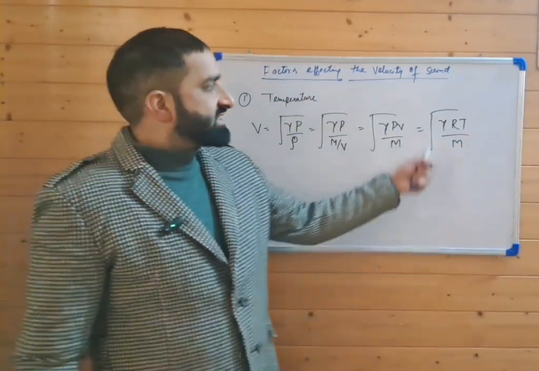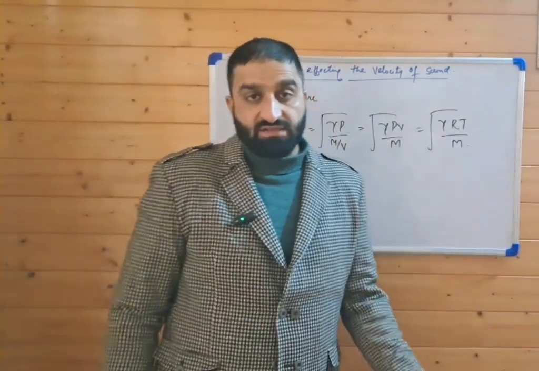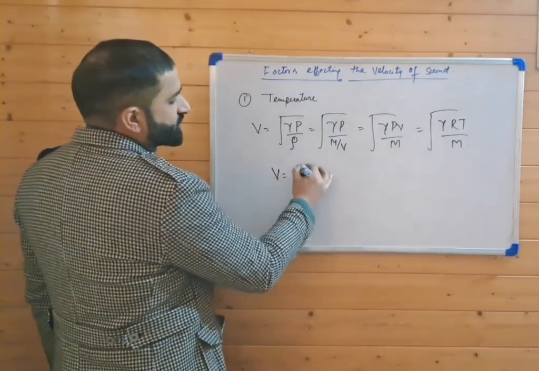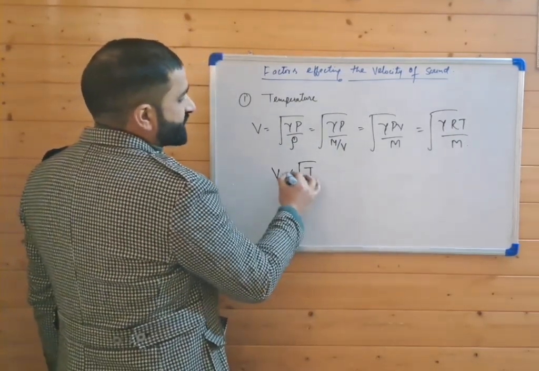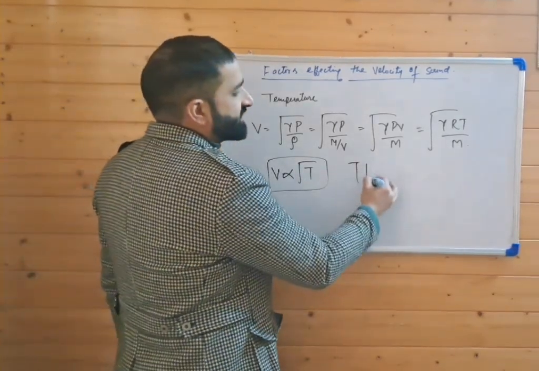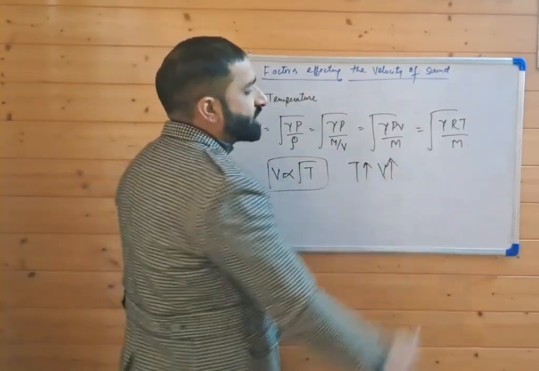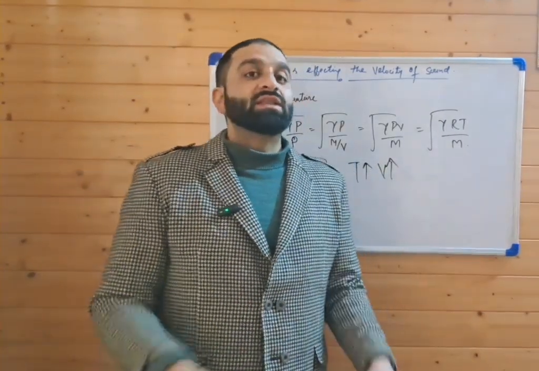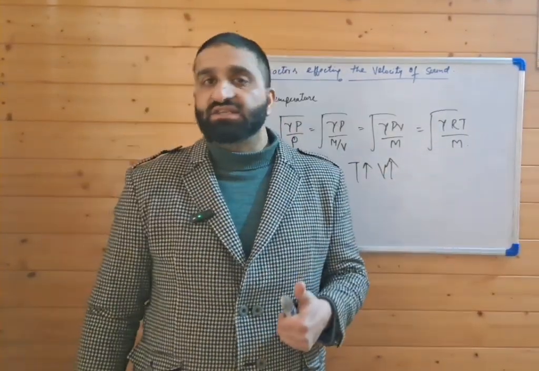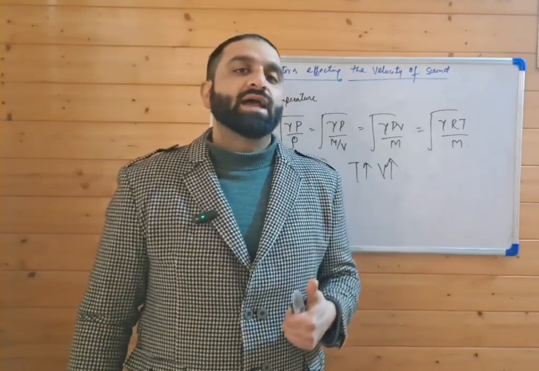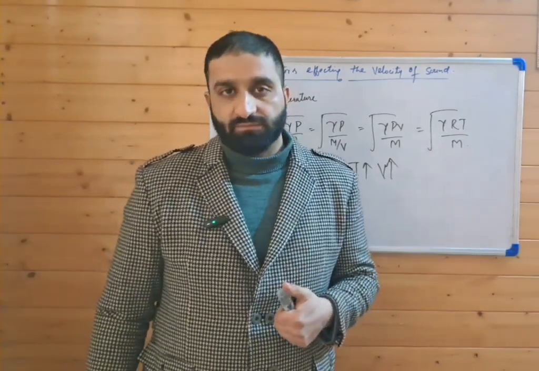Here mass is constant, gamma is constant, and R, the gas constant, is constant. That means V is directly proportional to root of T. That means if we increase the temperature, the velocity of sound in a gas increases. If we decrease the temperature, the velocity of sound in that gas decreases. That is, sound travels faster on a hot summer day than on a cold winter day.